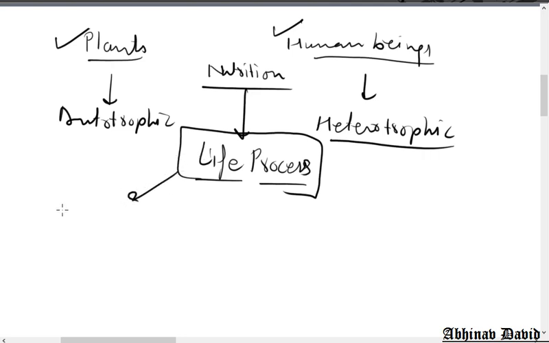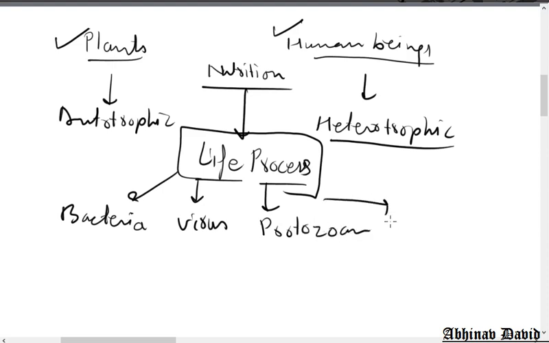Like that, different organisms: we talk about bacteria, viruses, or protozoan, or fungi, or worm.